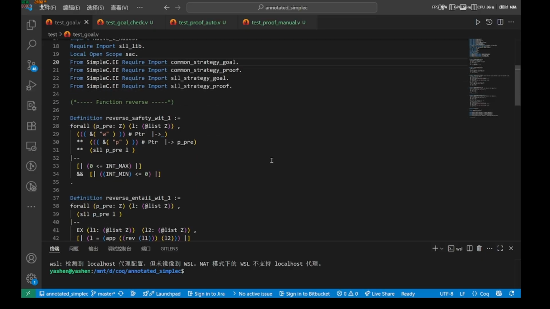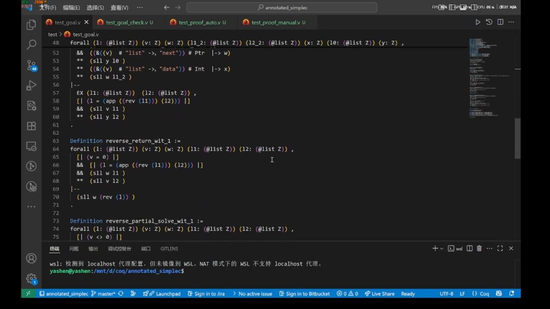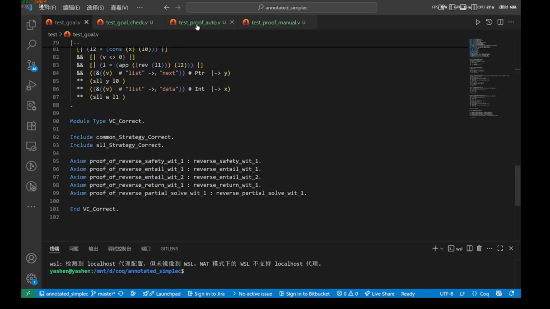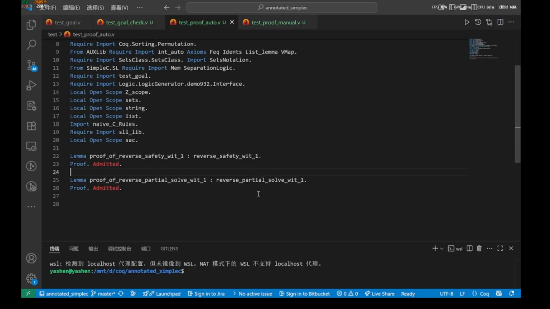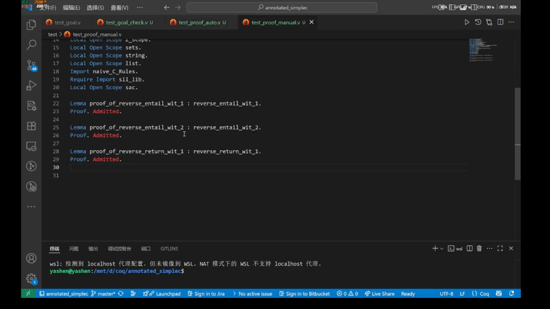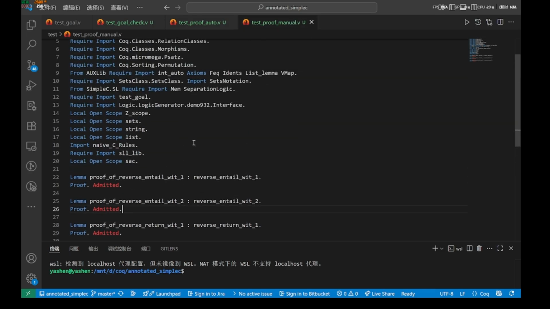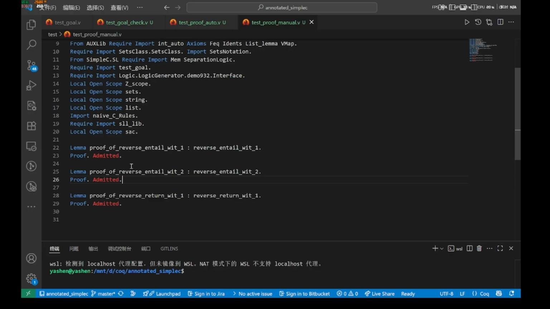The Goal file contains the statement of all verification conditions. The Auto file includes the verification conditions that were automatically verified. Currently, we have not generated the proof bodies. The manual file contains verification conditions requiring manual verification. Users need to replace the admitted commands with the corresponding proof bodies.